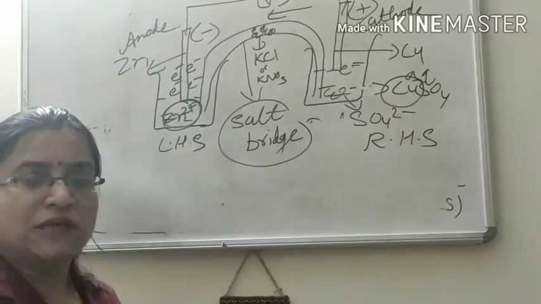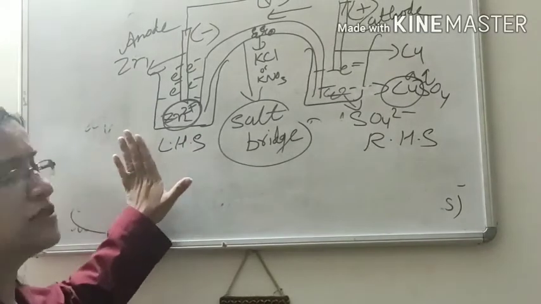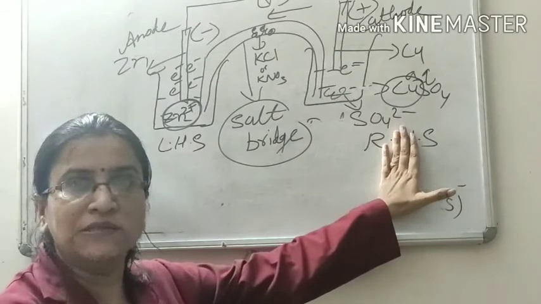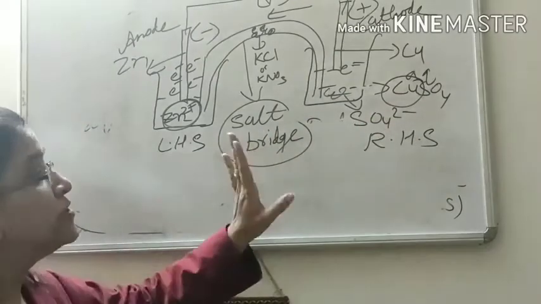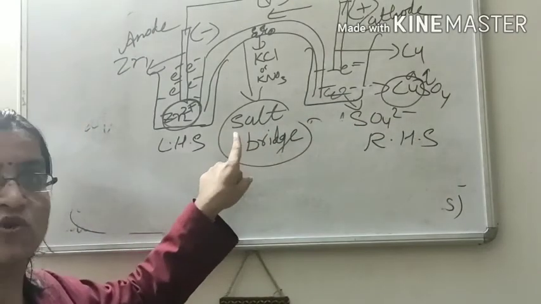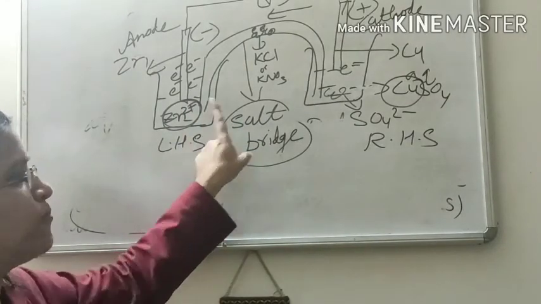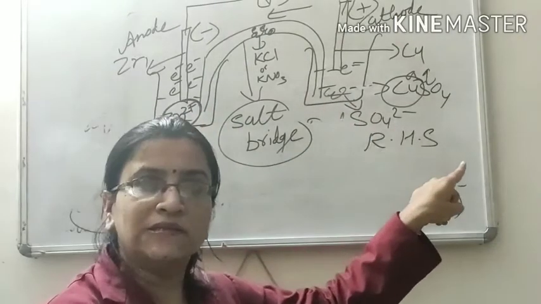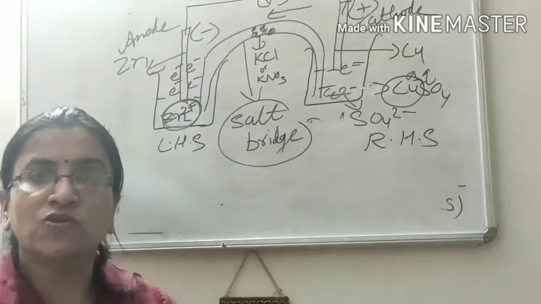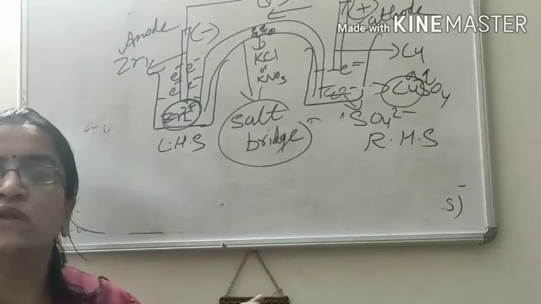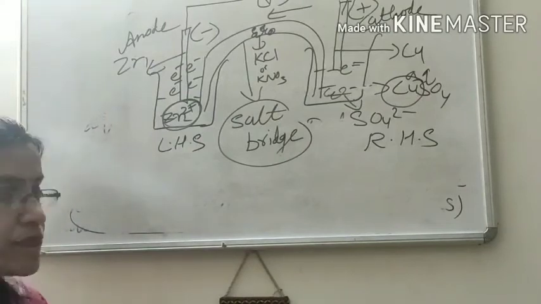At one stage, because the concentration of positive ion is more on the left and negative ion is more on the right hand side, the reaction stops. In that case, the salt bridge provides negative ions to the left hand side and positive ions to the right hand side, making the solution neutral again. In this way they maintain the neutrality of the solution.